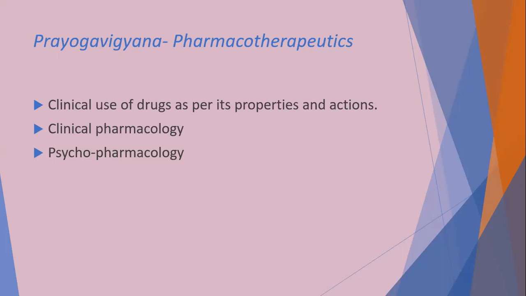Clinical pharmacology, when a drug is used in a clinical research or clinical condition. And when the drug is used for psychological condition or psychological disease, that is known as psychopharmacology. These are the three branches of Dravyaguna, that is Namarupa Vigyan, the second one is Gunakarma Vigyan, and third one is Prayogavigyana.